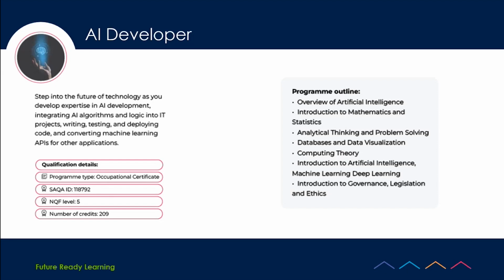The outline of the program includes overview of artificial intelligence, introduction to mathematics and statistics, analytical thinking and problem solving. It also involves databases, data visualization, because you're also dealing with a lot of data involved from that machine learning and training of language models. It also involves computer theory and the introduction to artificial intelligence itself, so that you get a better understanding of what it's all about as a tool that we can use in this new industrial revolution.